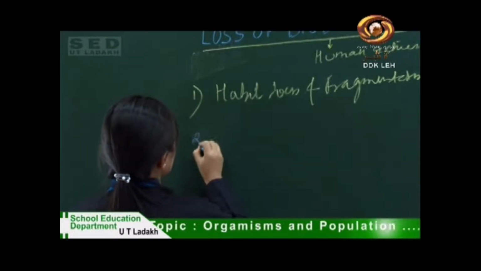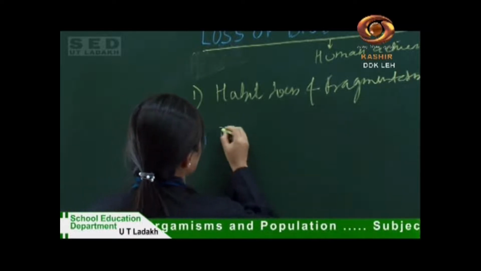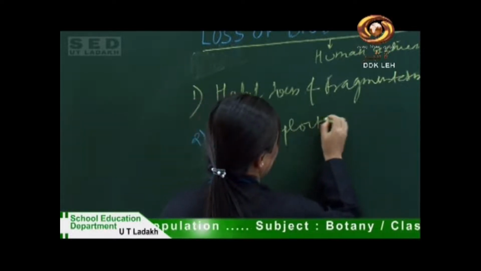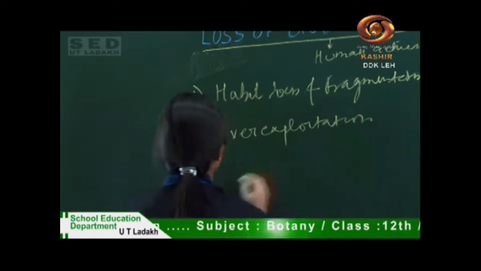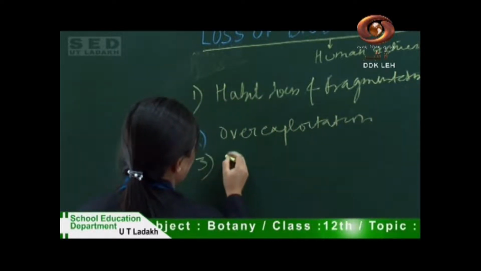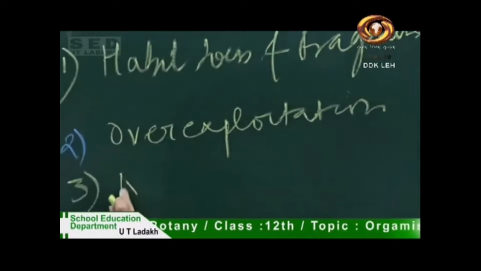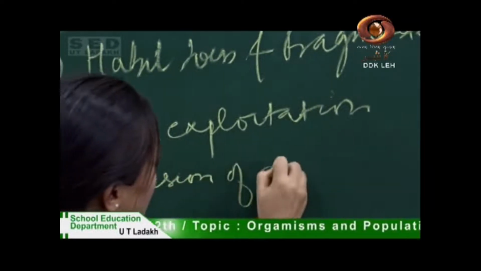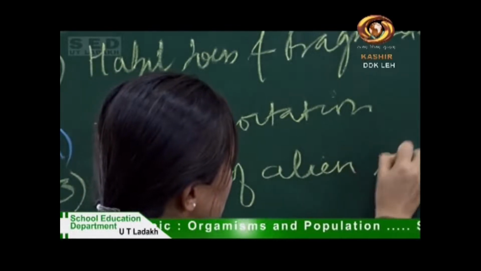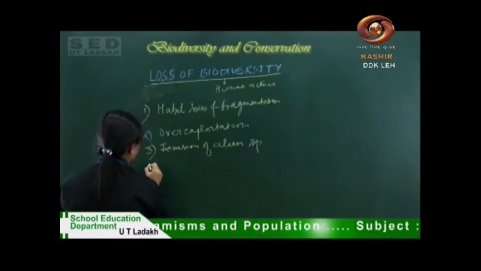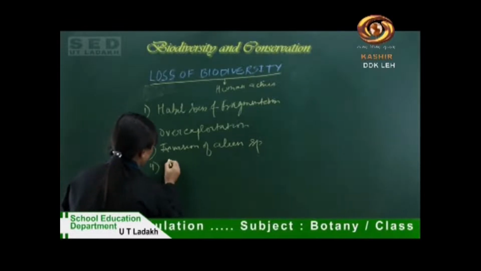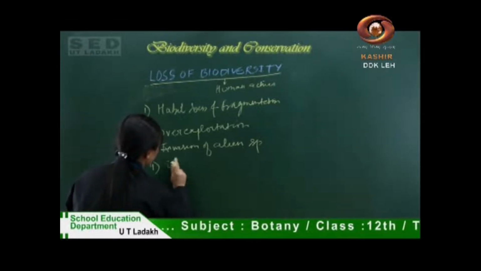Second is overexploitation. Third is invasion of alien species. Fourth is co-extinction.